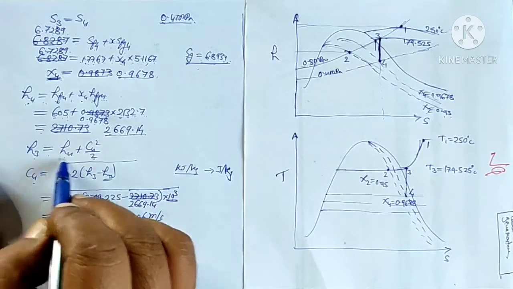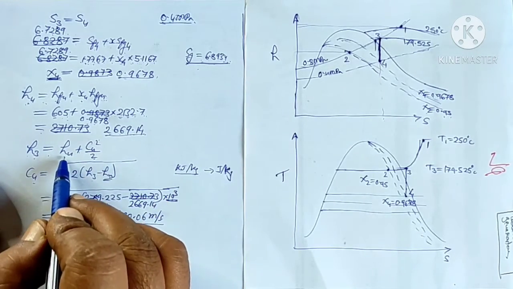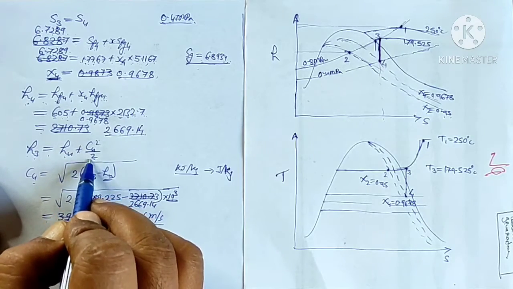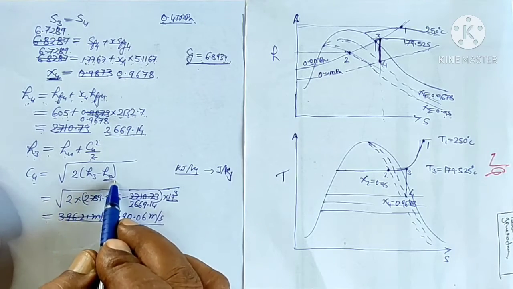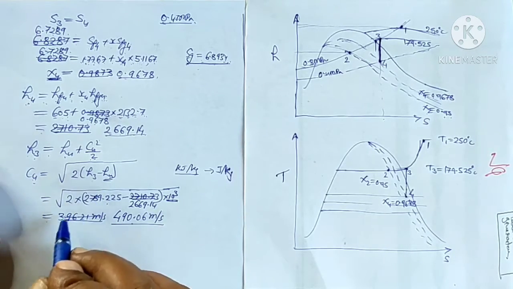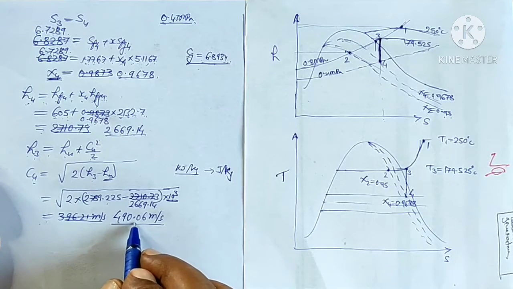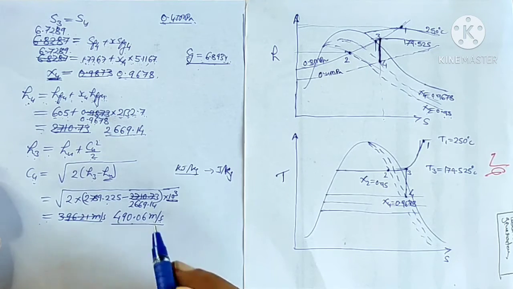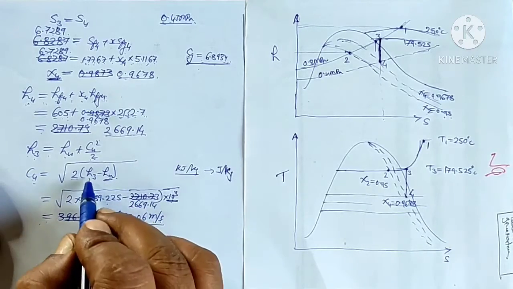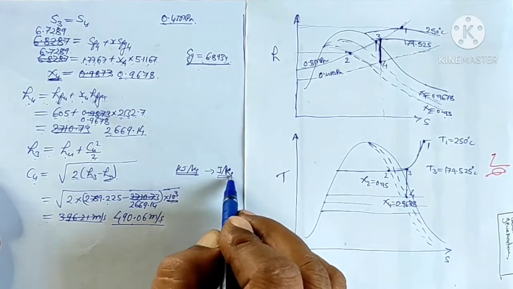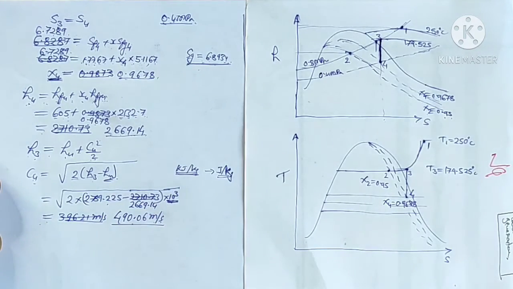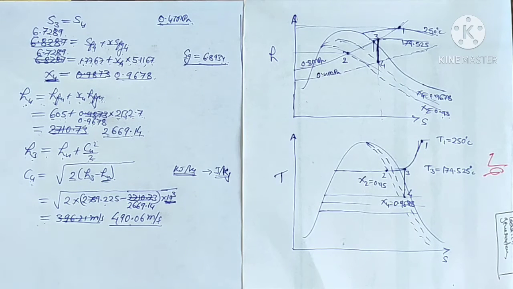2669.14. From the steady flow energy equation, H3 is equal to H4 plus C4 squared by 2. So C4 will be equal to the square root of 2 into H3 minus H4. Substituting the values, C4 comes out to be 490.06 meter per second. Here you have to remember that H3 and H4 were written in kilojoules, so we write it in joules per kg by multiplying by 10 to the power 3. That way we solve the question: the exit velocity of the steam from the nozzle is 490.06 meter per second.